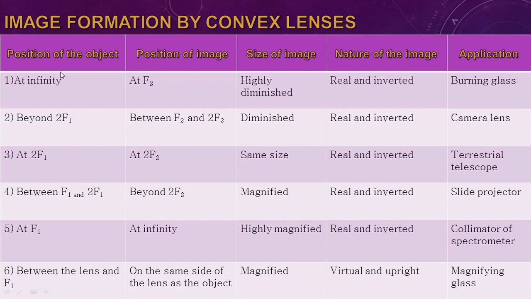There are some conditions about what position the object should be in and what will be the position of the image with respect to the object. I will first go to the diagram so that you can understand this chart. But you also have to memorize this chart for MCQ purposes, because it's not always possible to draw diagrams for each and every case. So I'll first explain the diagram and then I will come to this chart.